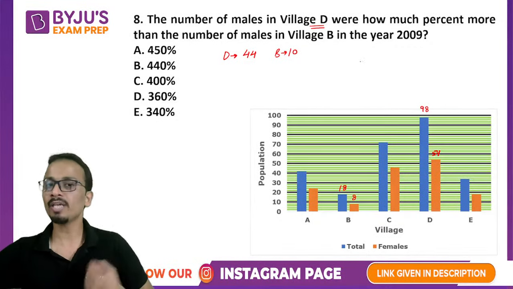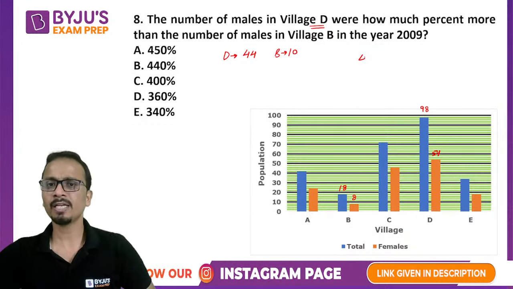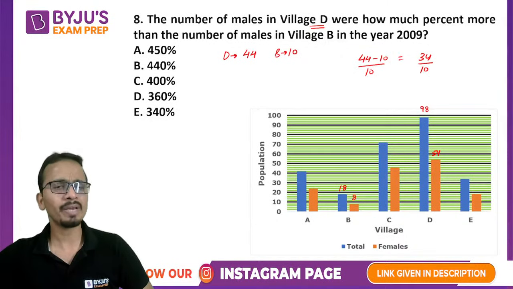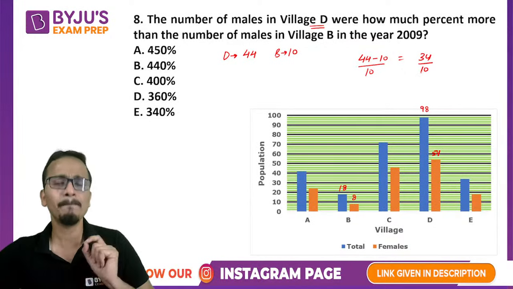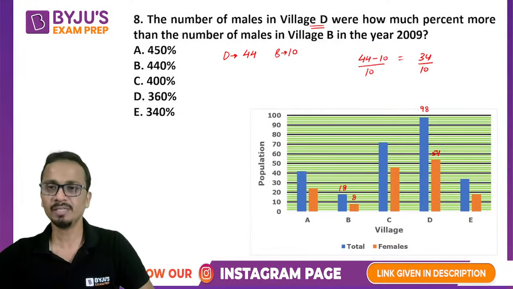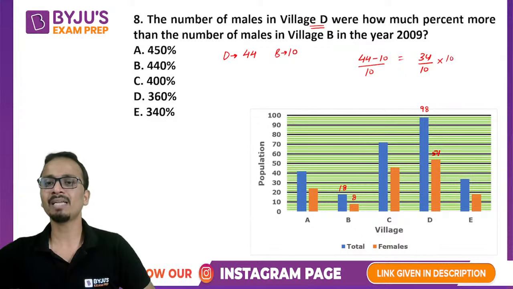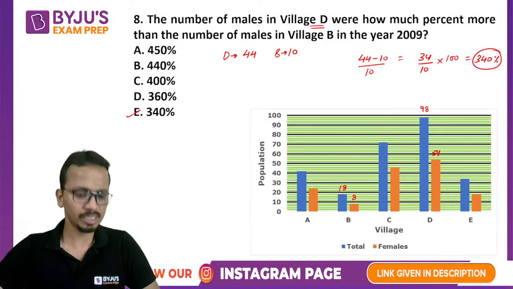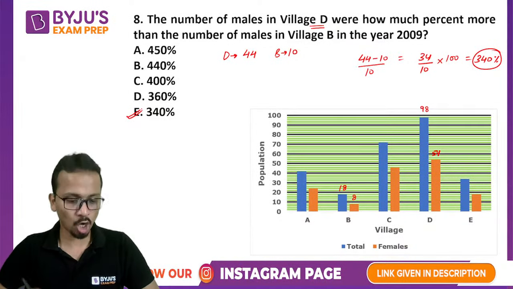Now 44 is how much more than 10? It is 44 minus 10, that is 34 more than 10, and the denominator here will be 10 because we have to compare it with the number of males in village B. So the denominator will be 10 multiplied by 100, and this percentage comes out to be precisely 340 percent. And yes, the correct answer is option B.